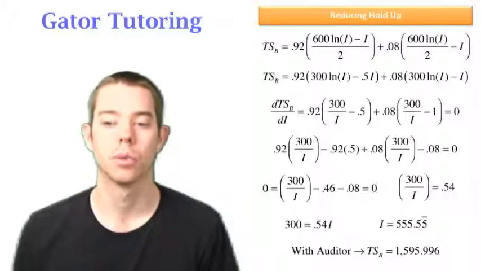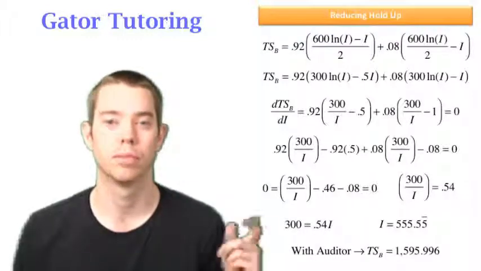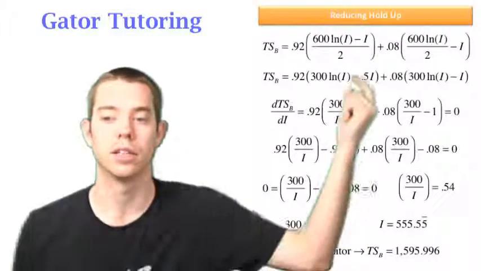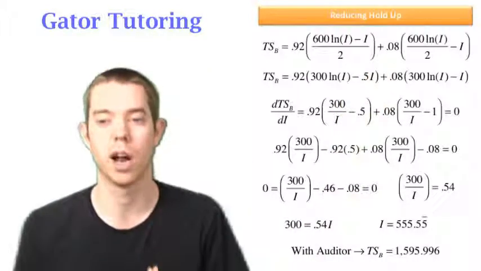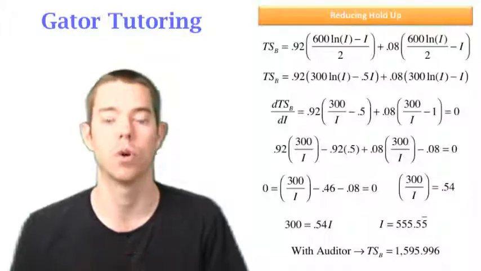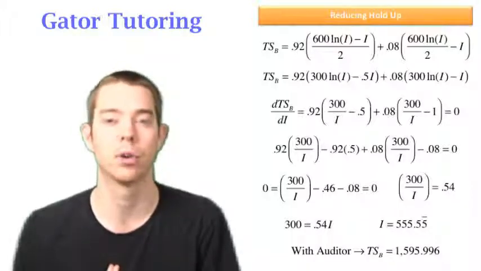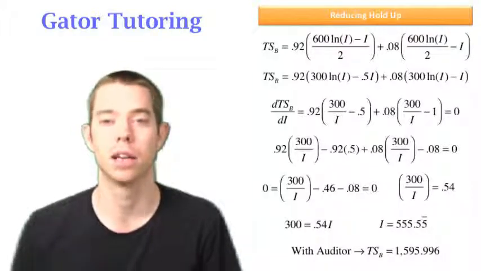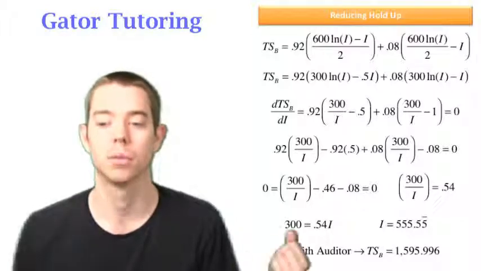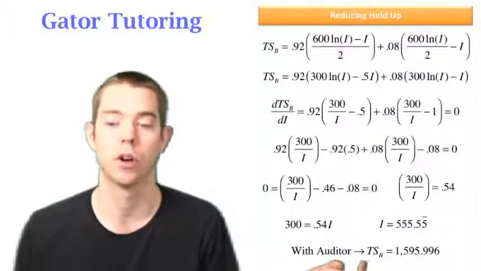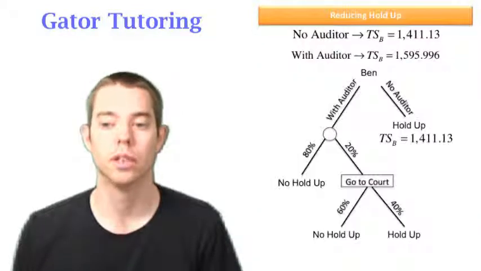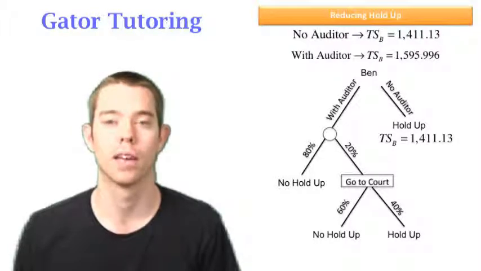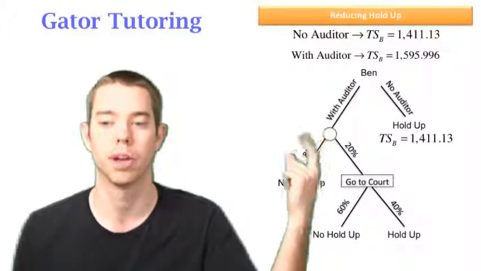So with the auditor, when we plug in I, now be careful, we're plugging I into this equation, into our probability, our 92% chance of having no holdup, our 8% chance of having the holdup. We're plugging I back into that equation. And we see that we're expected to have, if we're Ben, our total surplus to be 1,595.996. So going back to our tree, we just solved for the left branch, or this with auditor branch.